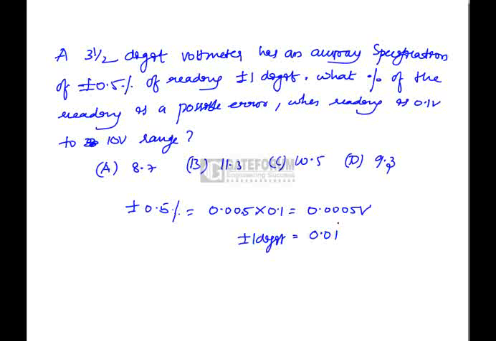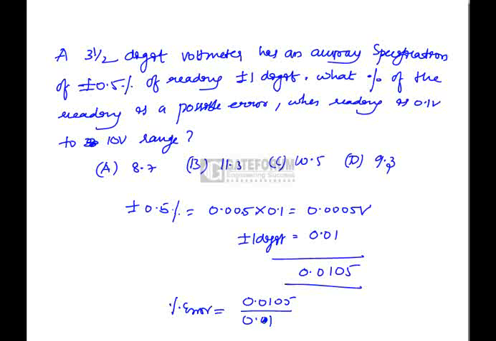That is 0.01. What is the total value? 0.0105. This is the reading on 0.1 volt on 10 volt range. Now what is the total possible error we have? Total possible error is 0.0105 out of 0.1, into 100. So this is 10.5 percent. Option C.